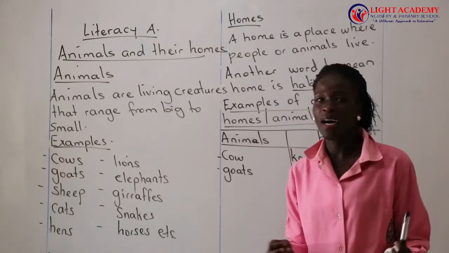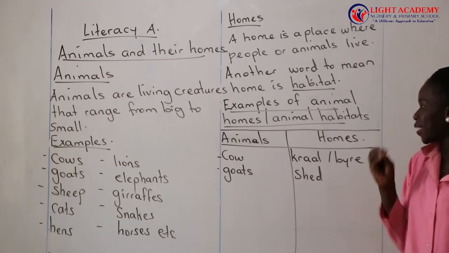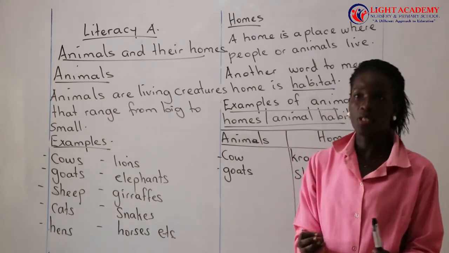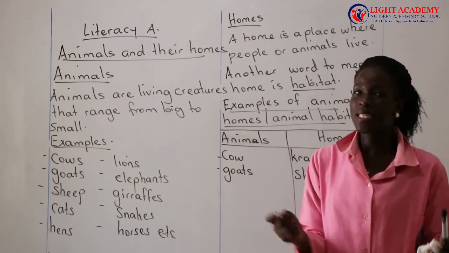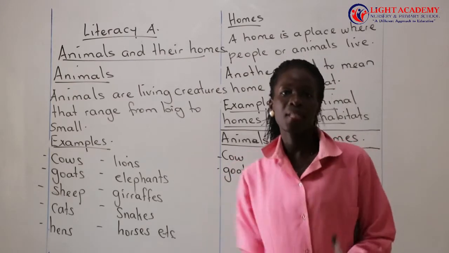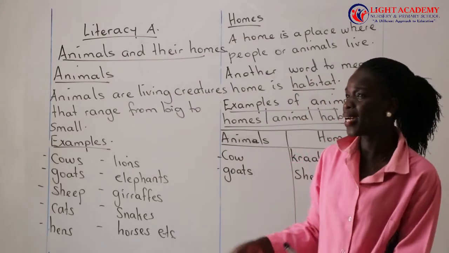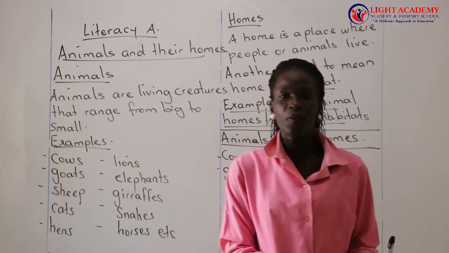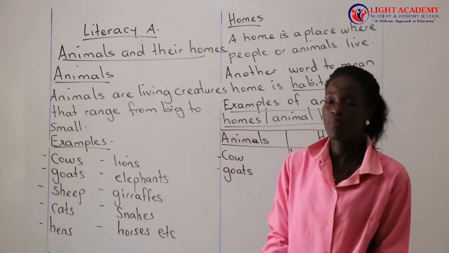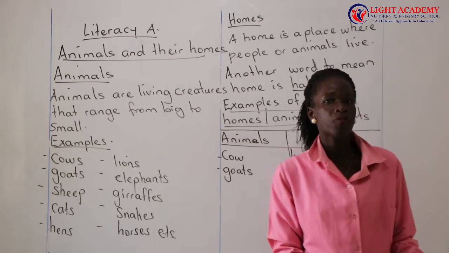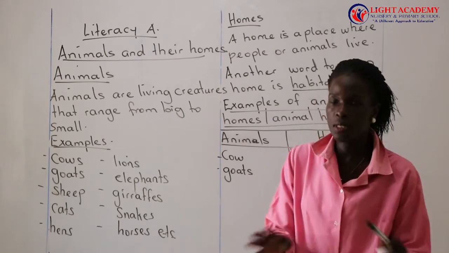I don't know whether you people have animals at home, but if you have animals at home, it's better you know what kind of homes or shelter you should build for those animals. If you don't know, ask mommy, how does a byre look like? How does a shed look like? Where does the cat live? How should the home be? Mommy, help me to build a home for my cat. It needs a home. Let mommy help you to build it.